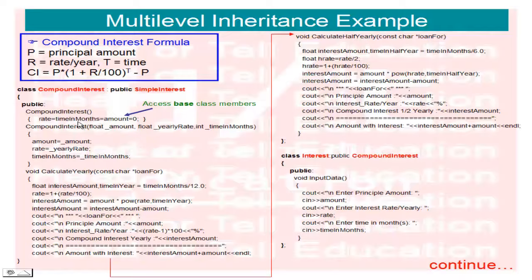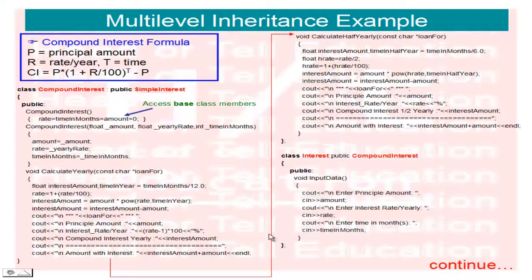So compound interest has a default constructor with value 0, and a 3-argument constructor passing custom values to my variables. According to our formula I created calculate compound interest yearly. All is the same, only here it uses interest amount and time in year.